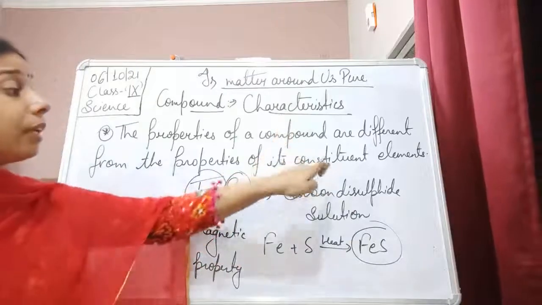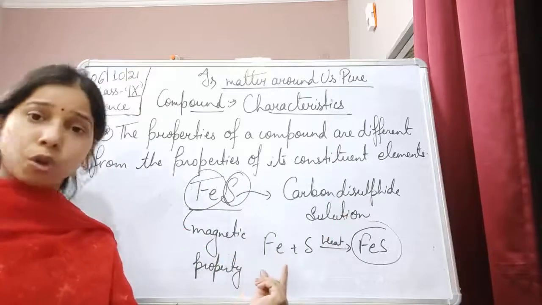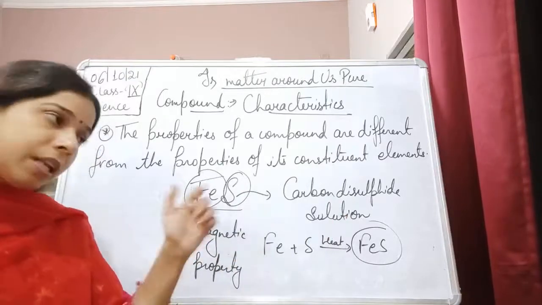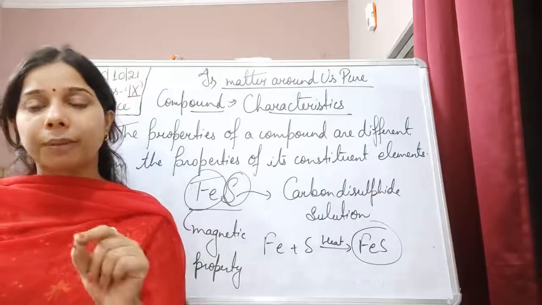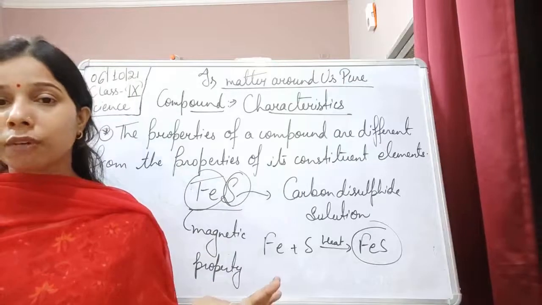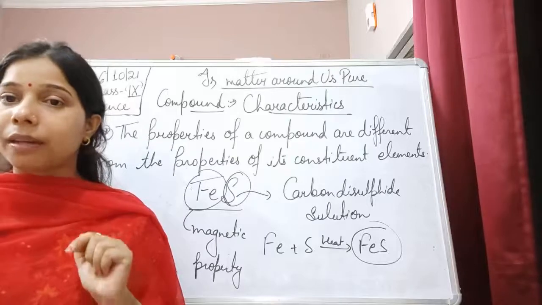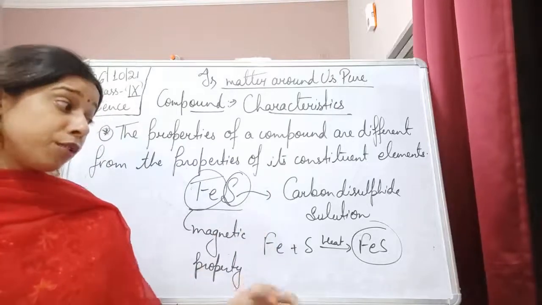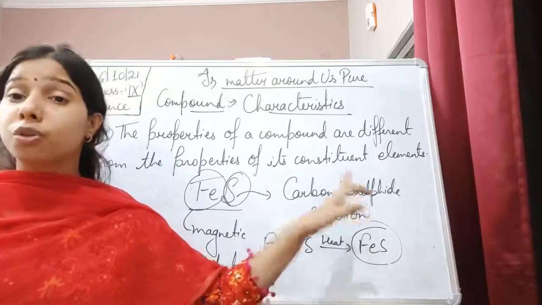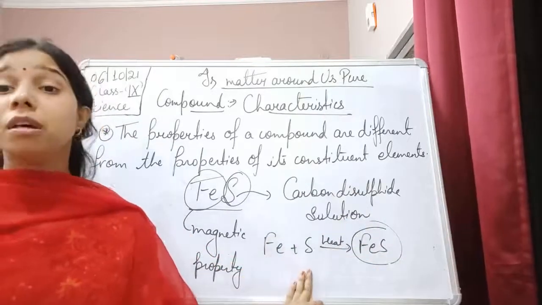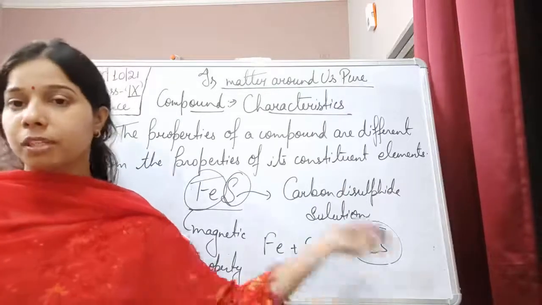That's why it does not have the same property its constituent element had. Now, for the second one, we dissolve FeS, iron sulfide, in carbon disulfide. Will it dissolve? No. It will not dissolve in carbon disulfide, which proves that the sulfur present in this iron sulfide compound is not showing the property of the constituent sulfur from which it is made.